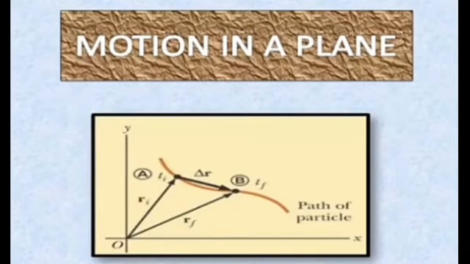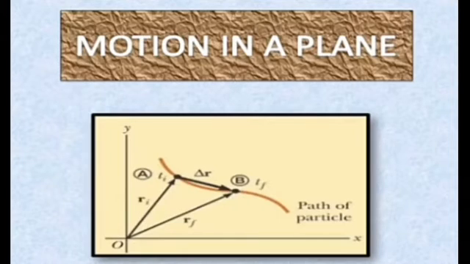Everybody. Today in this video on motion in a plane, we are going to discuss a topic: vectors. We know that in one dimensional motion only two directions are possible. Means the physical quantities like position, velocity, acceleration can be taken either with a positive sign or negative sign, which represent they may have only two directions.